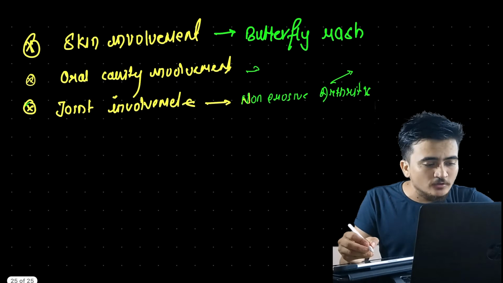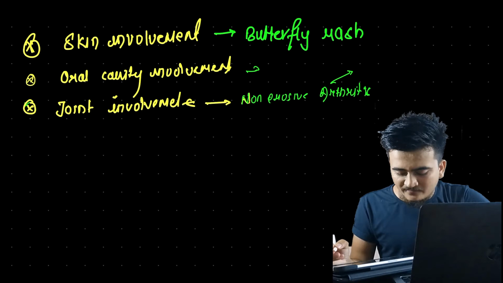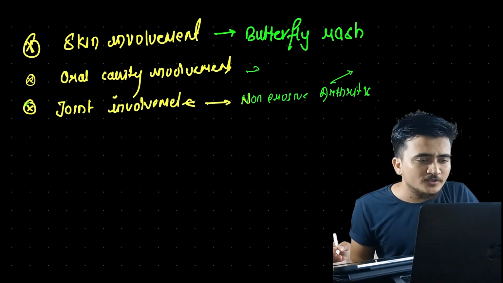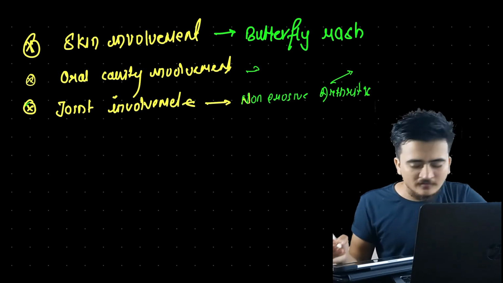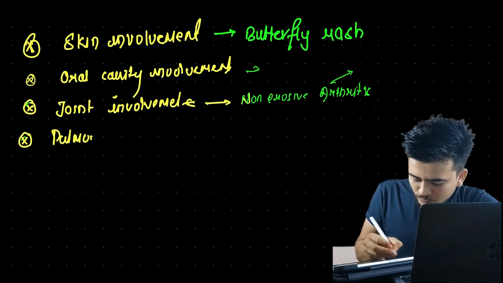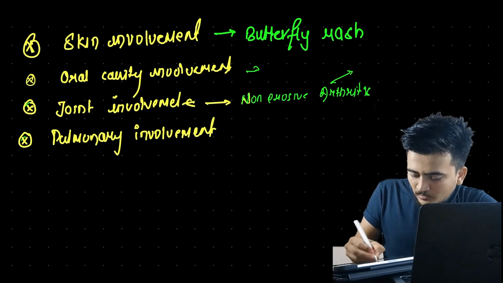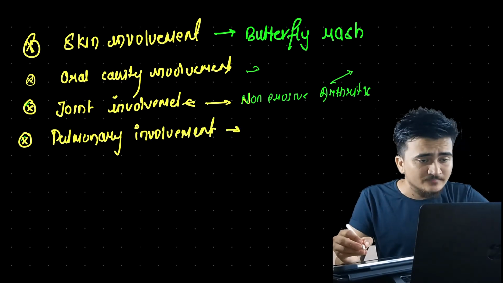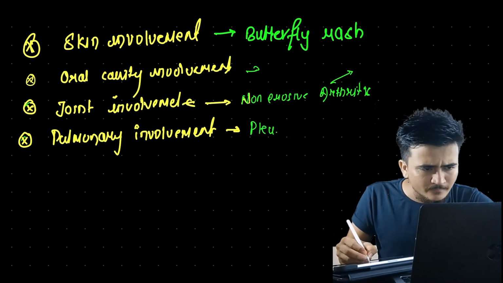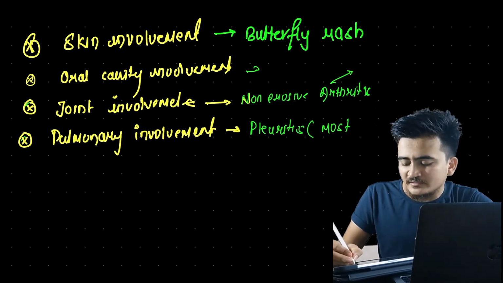Now talking further, what we mentioned till now is skin involvement, joint involvement, and oral cavity involvement. Now talking further we have pulmonary involvement. Now what about pulmonary involvement? The thing that we will find here is there will be pleuritis, and this is the most common pulmonary involvement that we find.